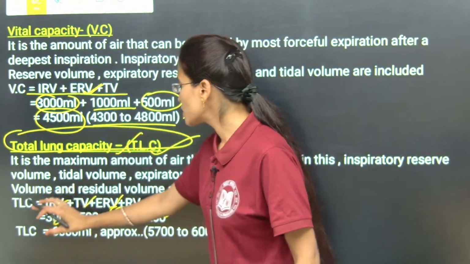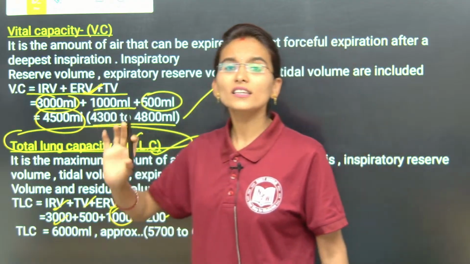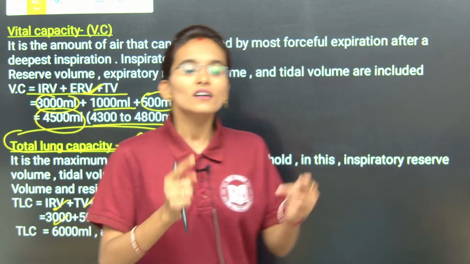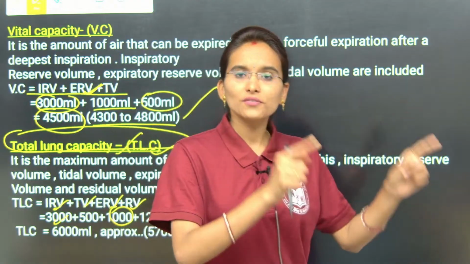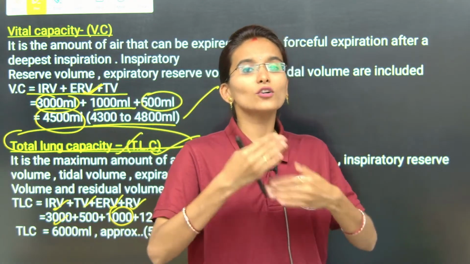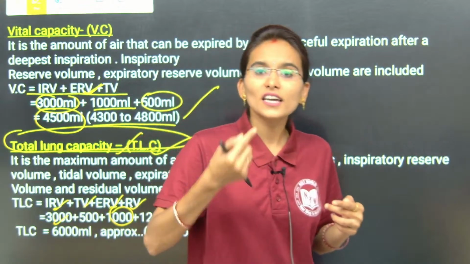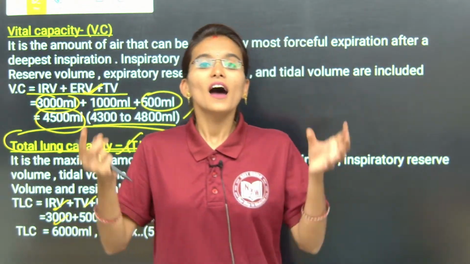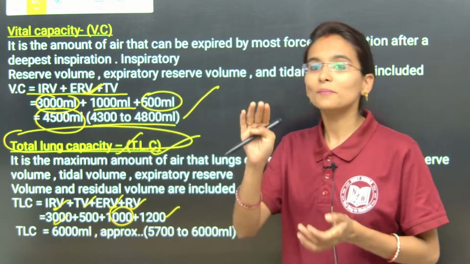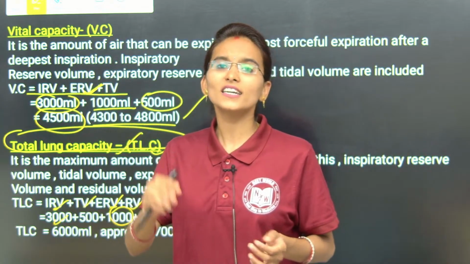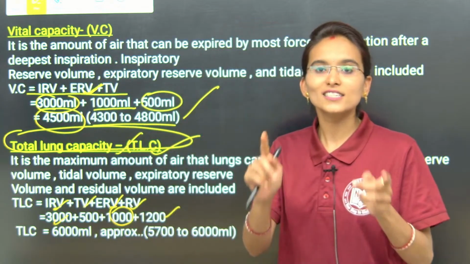So we count each and everything in the total lung capacity: the tidal volume of 500 ml, the extra amount of air that we inhale and exhale, and the amount of air that remains inside the lungs constantly, which is called the residual volume.